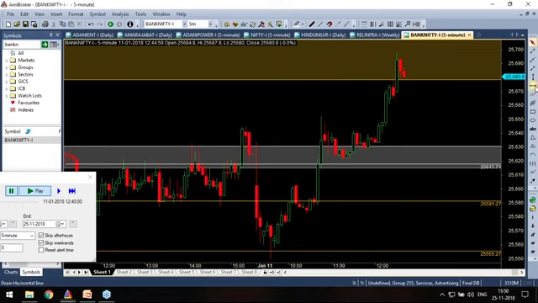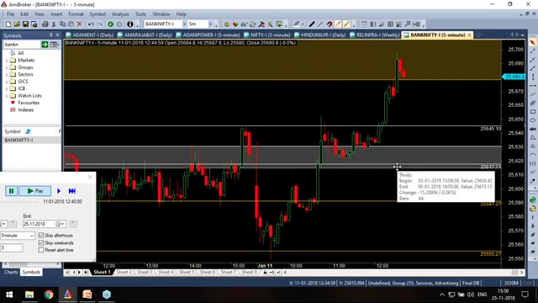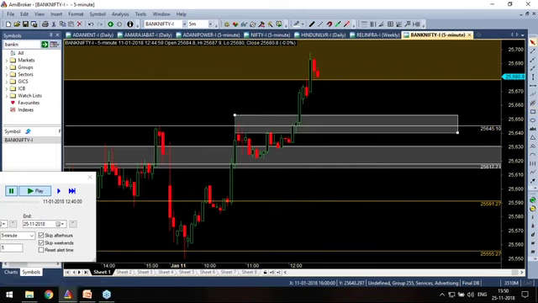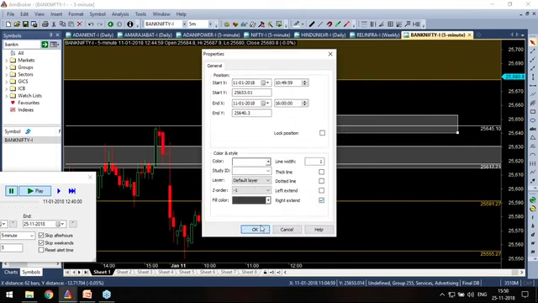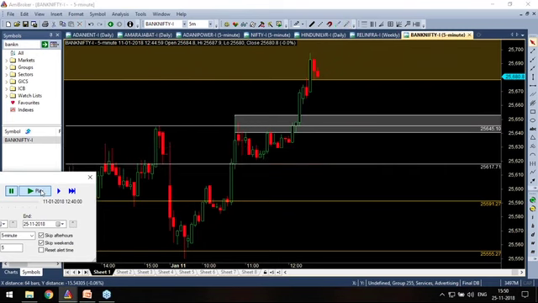So this is a zone of support resistance, and that passes through the zone, and I guess this can be a good break limit zone now for further trades to happen. Let's see what this guy does.